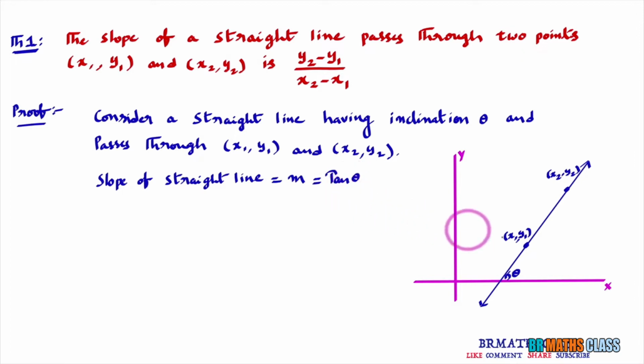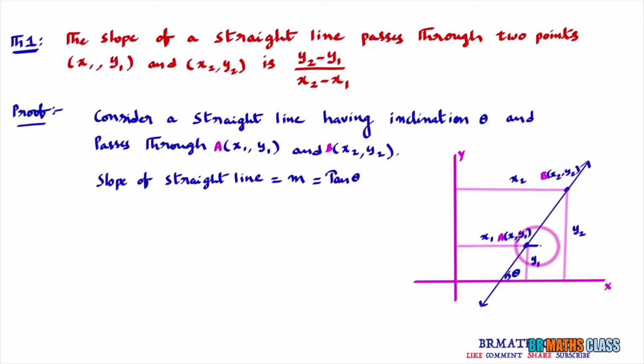Okay. Now you observe the diagram. As this point is x1, y1, the perpendicular distance from point to y-axis is x1. This length is x1. The perpendicular distance from point to x-axis is y1. As you consider this point as x1, y1, this length is x1, this length is y1. Similarly, as you consider this point as x2, y2, this length is x2 and this length is y2. Okay. Now I'll name this x1, y1 as A, x2, y2 as B.